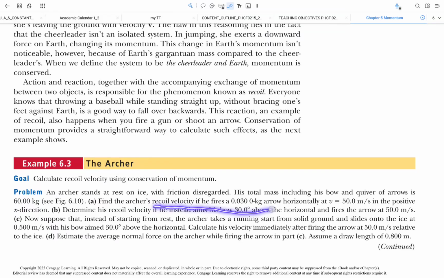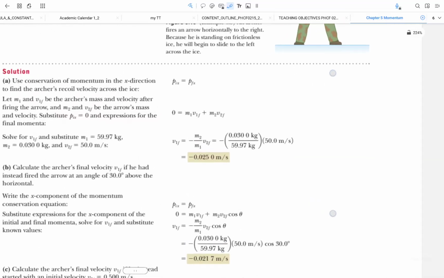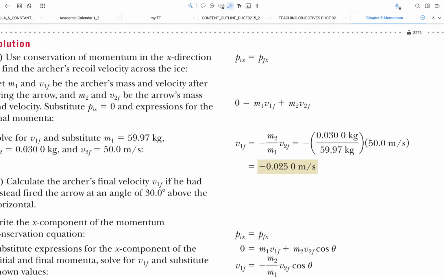Take note of the term recoil. If he fires a 0.03 kilogram arrow, he gets separated from not moving and starts moving, with the arrow leaving him at 50 meter per second in the positive x direction. Try to imagine in front of you, or even to your right. How do we go with this question? He is originally not moving at all. Nobody is moving, so that's how you arrive with the total momentum originally being 0.